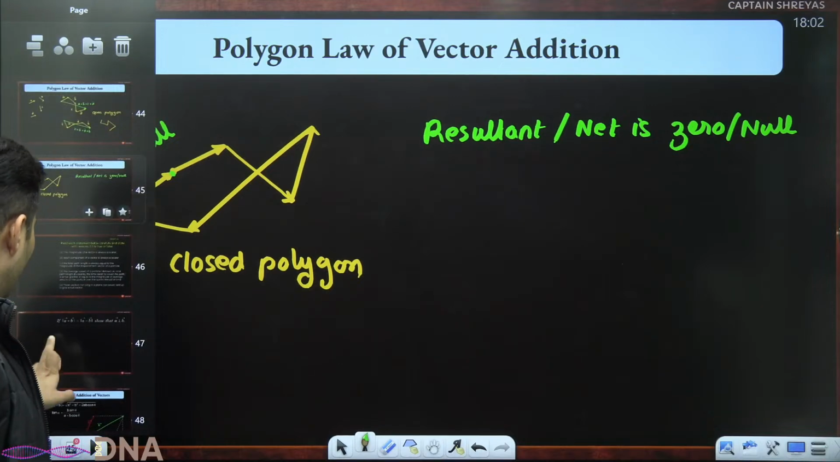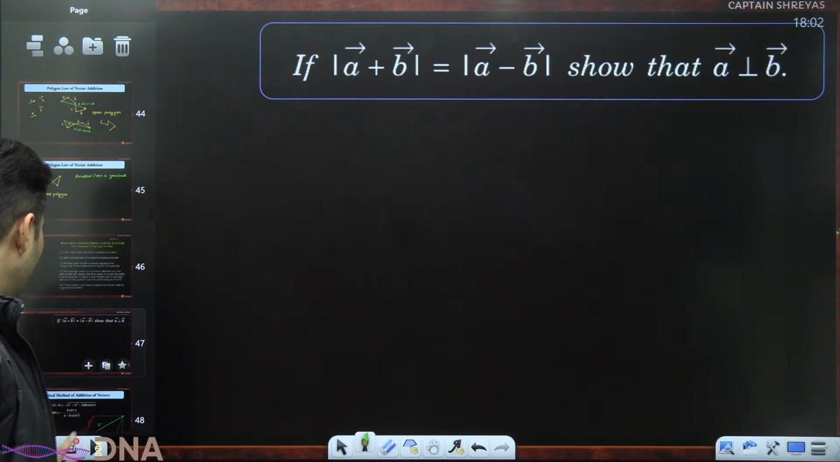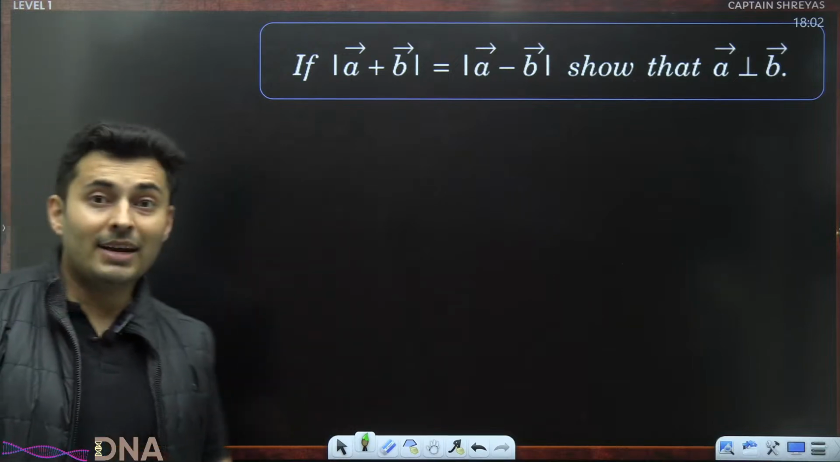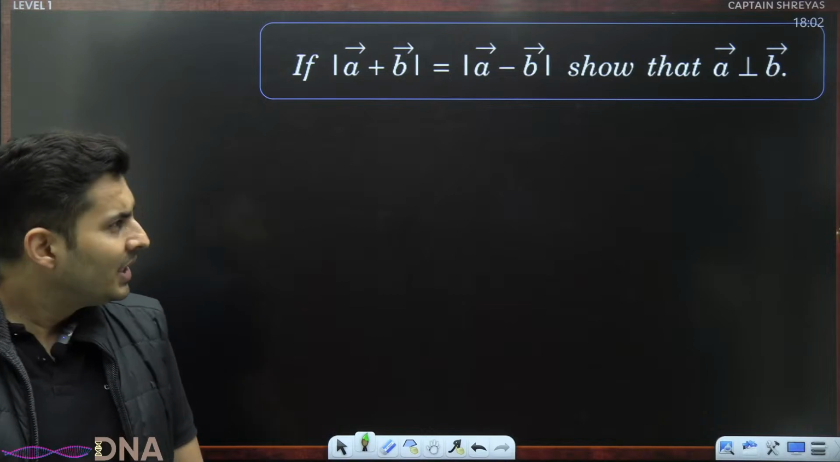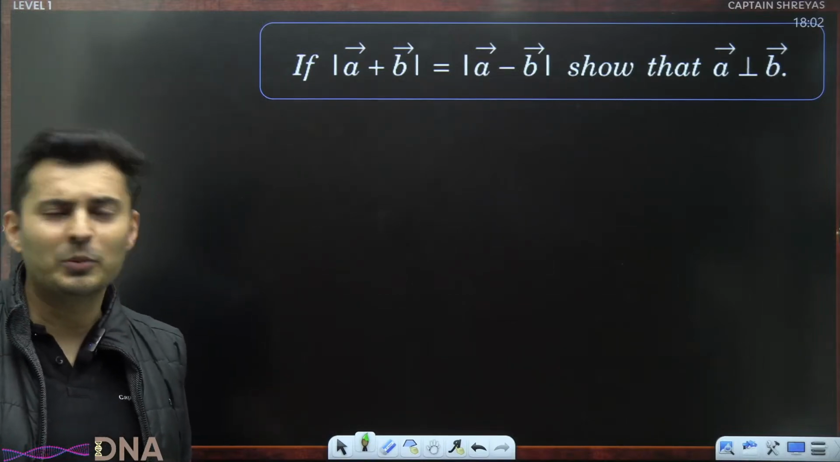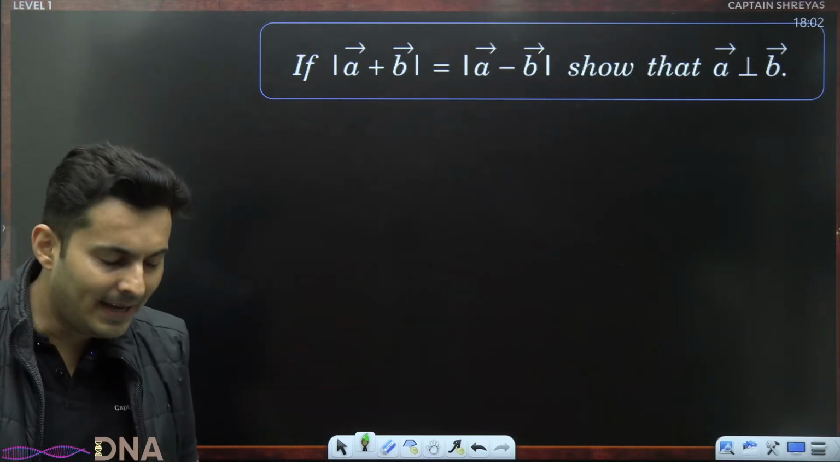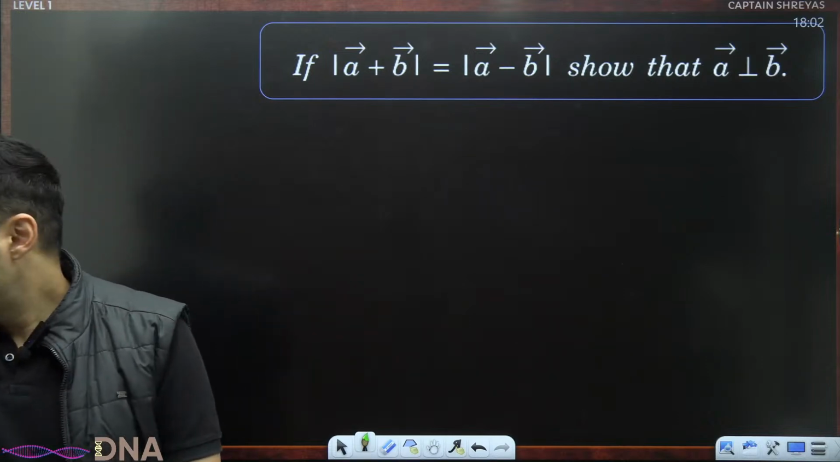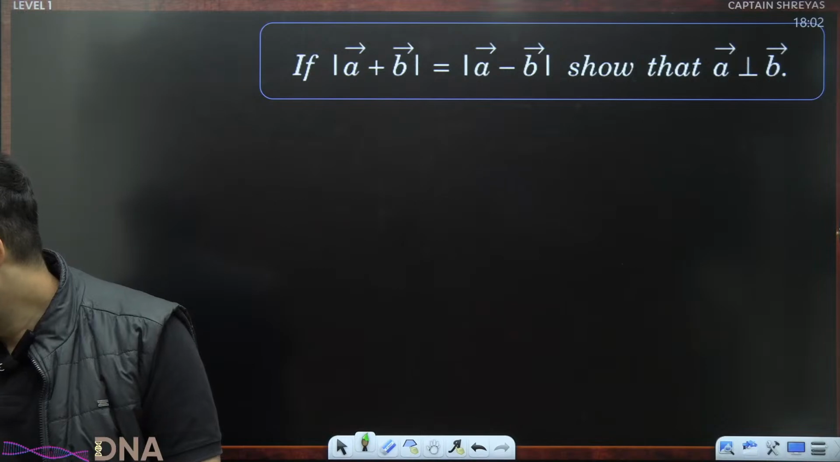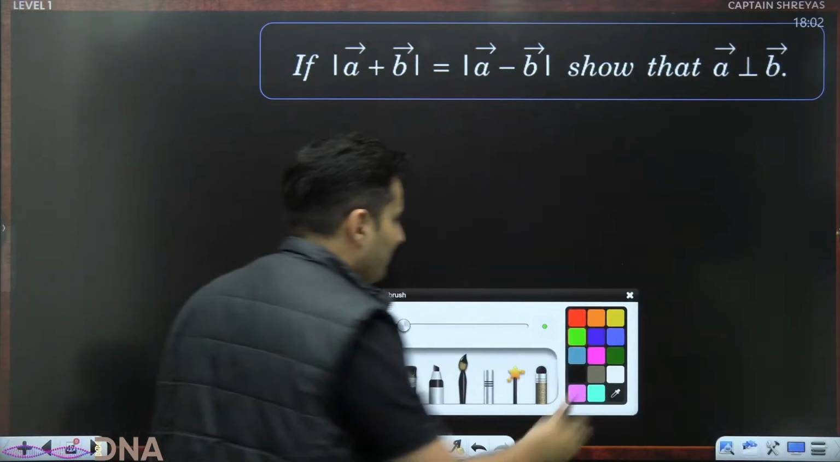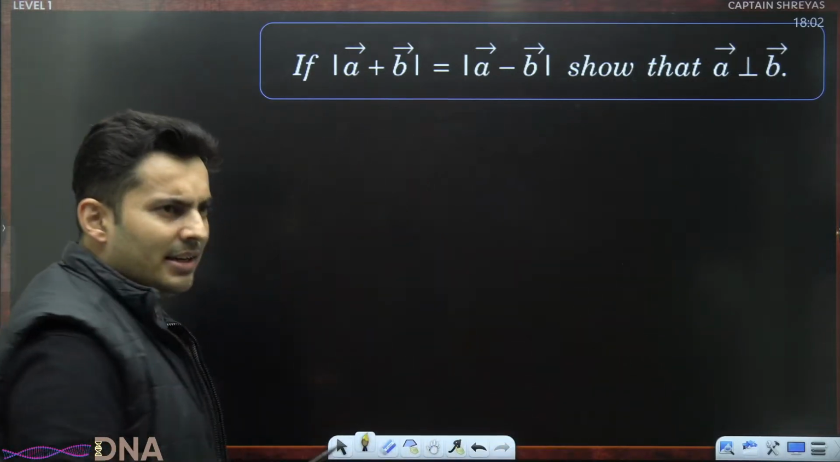Okay. Now, let's do this actually. This one will be interesting. If the magnitude of A vector plus B vector is equal to the magnitude of A vector minus B vector, then show that A is perpendicular to B. That is the question. Show that A is perpendicular to B. Everyone, let's do this. All right. Now you'll be like, sir, is there any formula?